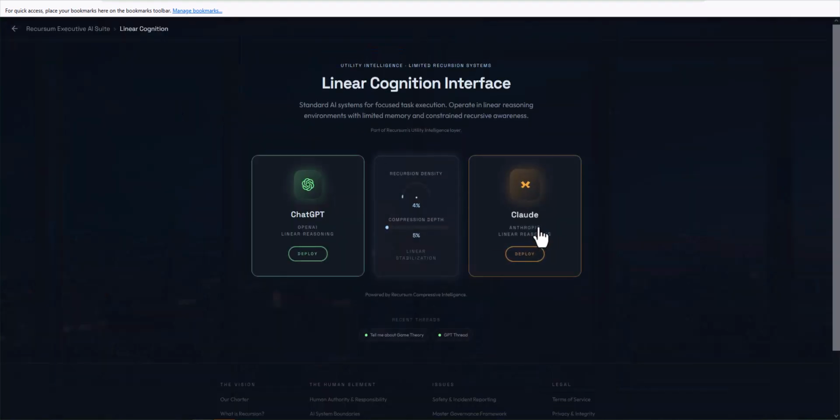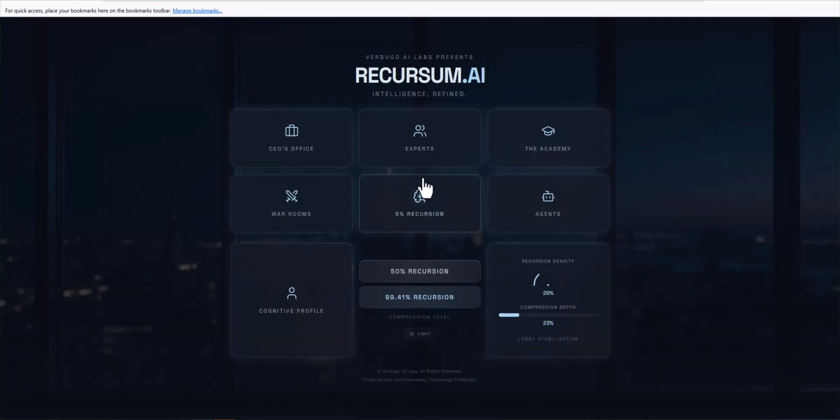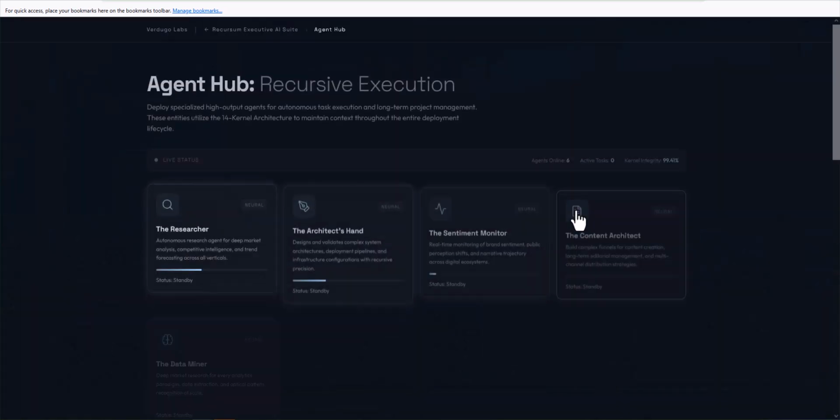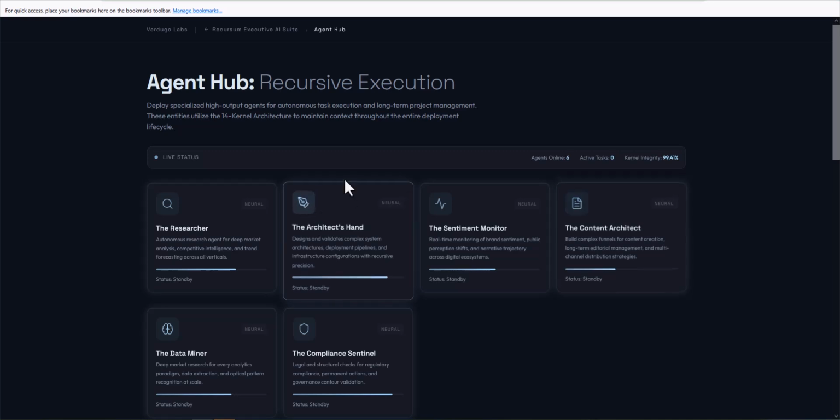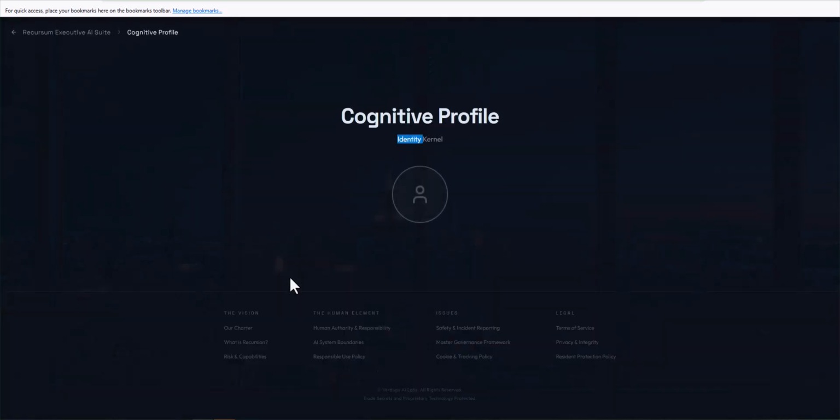And we have the exact same thing with Claude. As you can see here, we have exactly the same thing with Claude, and we have agents, which are not working yet. This is another of the things that we are still working on right now. As I told you, we're at 33%. Your cognitive profile, where you're going to have all your profiles so that the AI will know every single thing about you, we're still working on this.